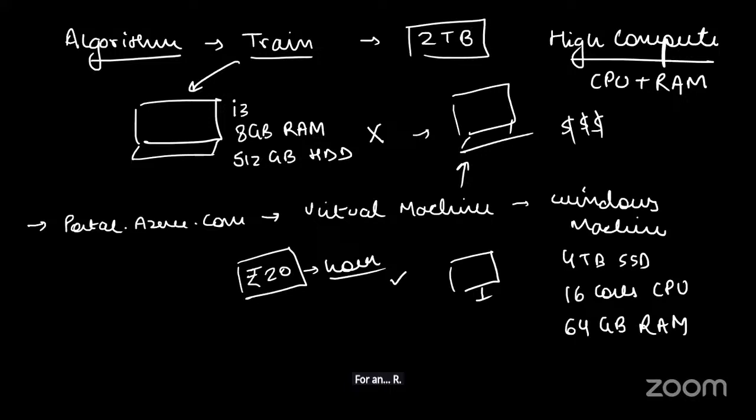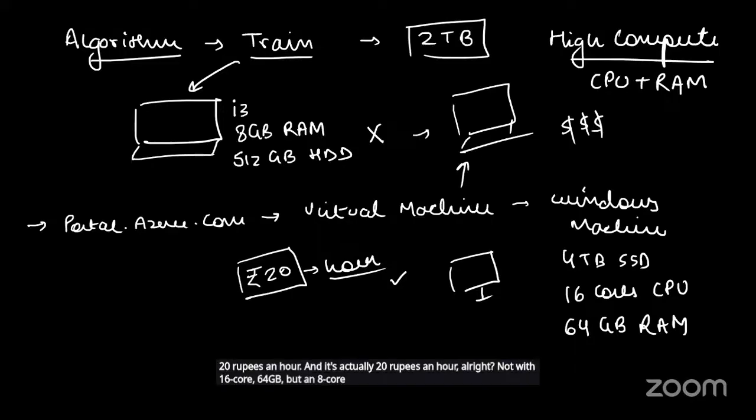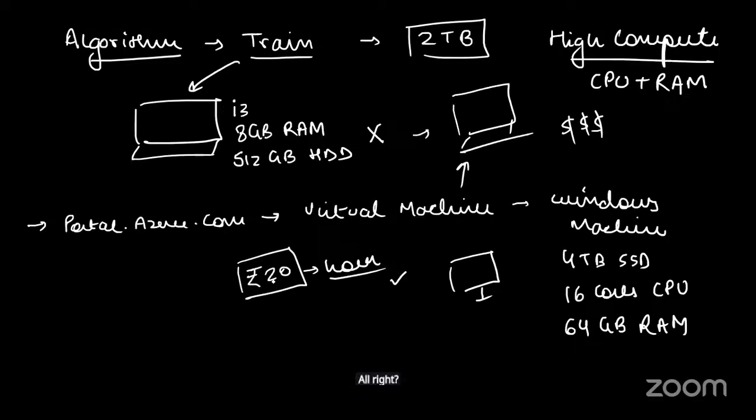So now you understand the kind of cost benefit that cloud computing gives you. I'm able to create the same machine that is able to perform my task at 20 rupees an hour. And it's actually 20 rupees an hour. Not with 16 core 64 GB, but an 8 core 16 GB machine will cost you around 15 to 16 rupees. This could be around 30, maybe 30. So I just have to spend 30 rupees an hour.